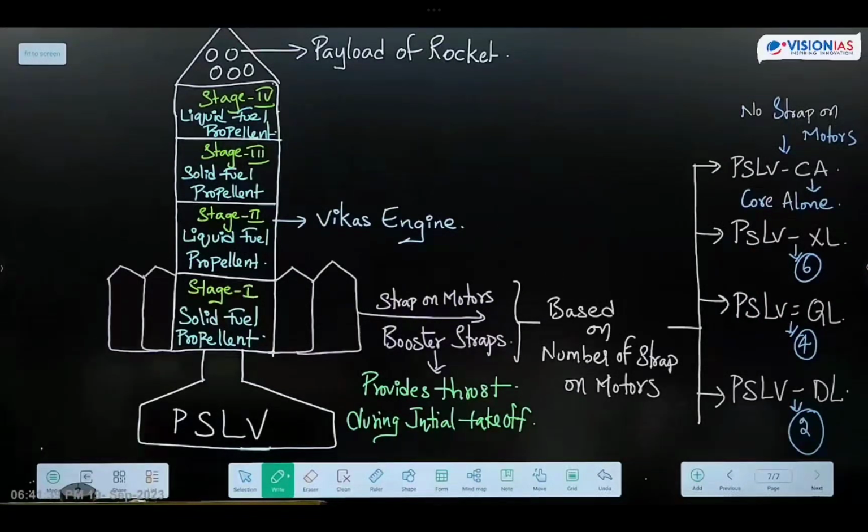In which stage of the PSLV rocket is the Vikas engine used? Second stage. How many stages are there in PSLV? 4 stages. In all these 4 stages, solid and liquid fuels are used in an alternate manner. Where are satellites placed? At the top of the rocket, satellites are placed. That we call the payload of the rocket. Payload means how much weight a particular rocket is able to carry.